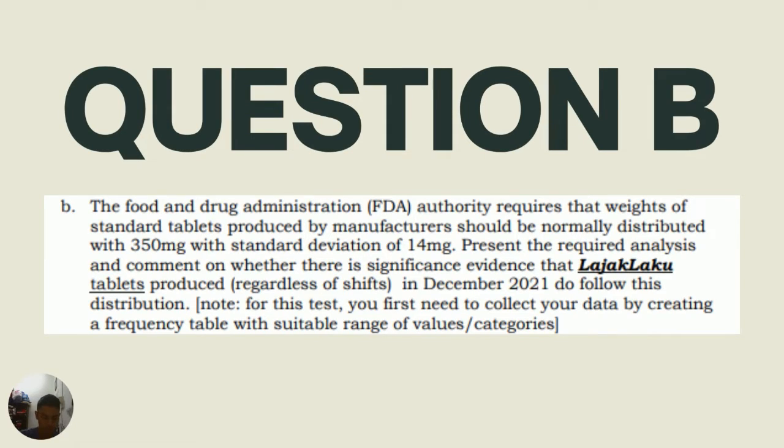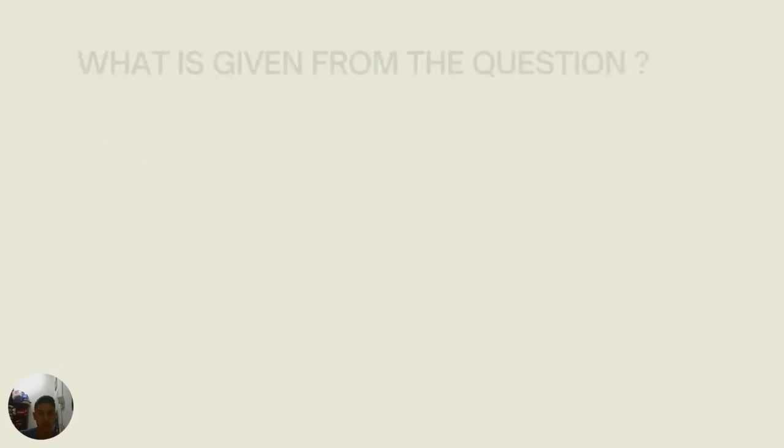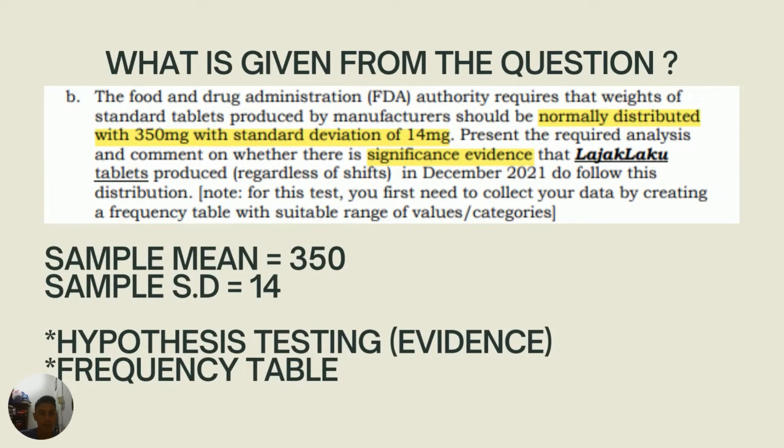First and foremost, in question B, the question asks us to collect data and create a frequency table with suitable range of values. So we use the goodness of fit test method to solve this type of question. Okay, so first and foremost, what is given from the question? From the question, we can obtain sample mean equal to 350 milligram and sample standard deviation equal to 14 milligram.